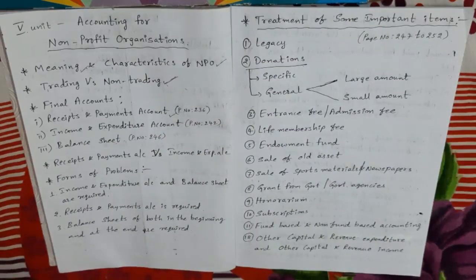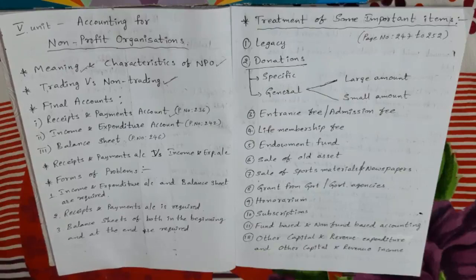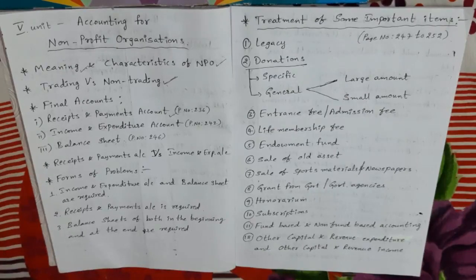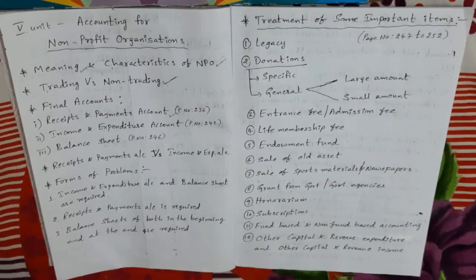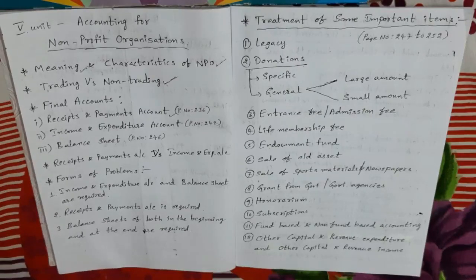So my dears, a receipts and payments account is prepared at the end of the year from the cash book. The receipts and payments account is a summary of cash transactions under important headings. So here it gives a summary picture of the various receipts and payments, the details of which can be seen in the cash book. This is the meaning of receipts and payments account.